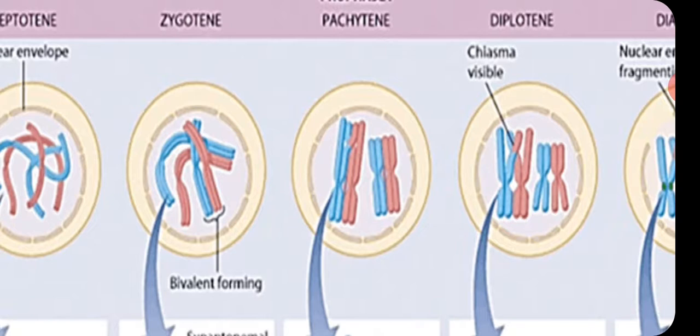So out of two homologous chromosomes there are a total of four chromatids. This is known as the tetrad stage, because of the appearance of four chromatids of two homologous chromosomes.